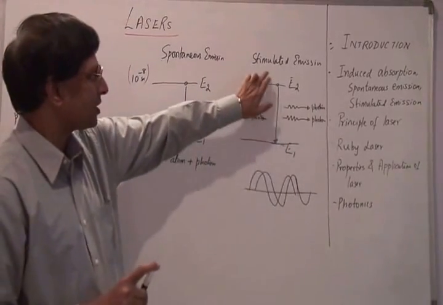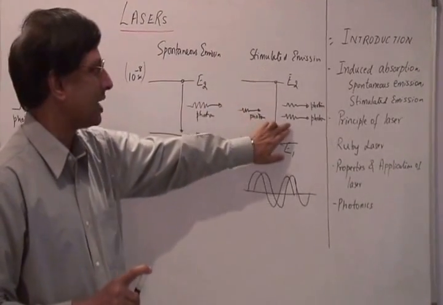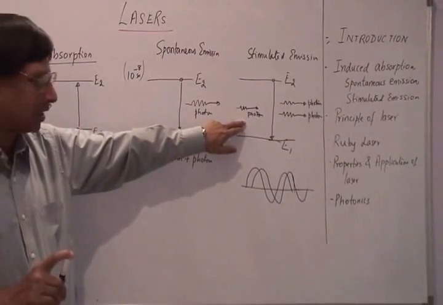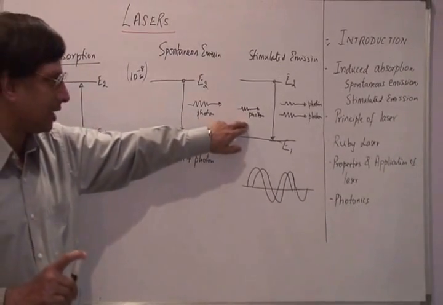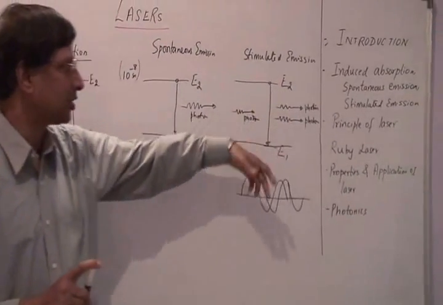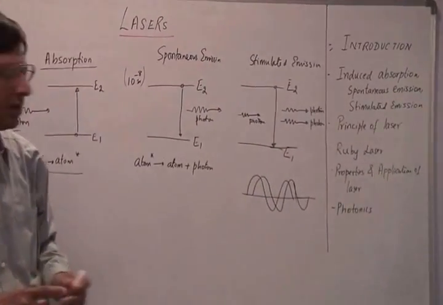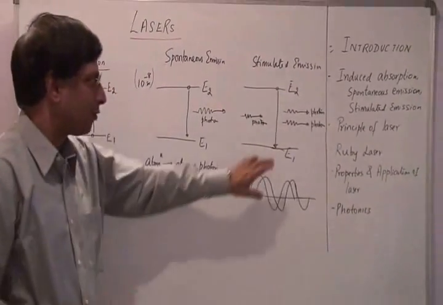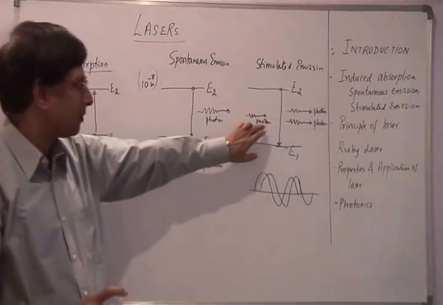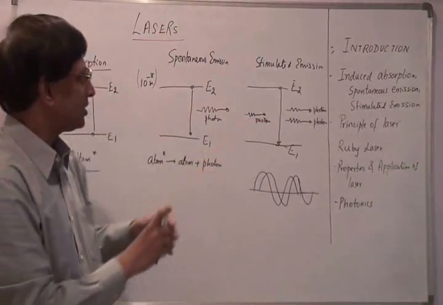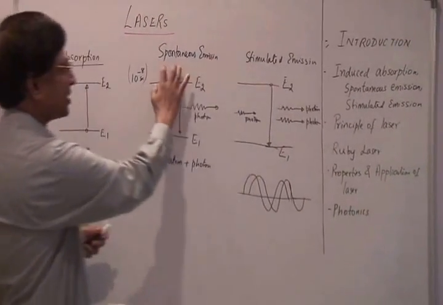This is what is known as stimulated emission, because the emitted photon is stimulated by the incident photon, by the phase of the incident photon and in the direction of the incident photon. So this is the photon multiplication effect, or the stimulation effect, that we see here. This process is known as stimulated emission. The photon that is emitted has properties that are copied from the incident photon. So this is the difference between a stimulated emission and a spontaneous emission.